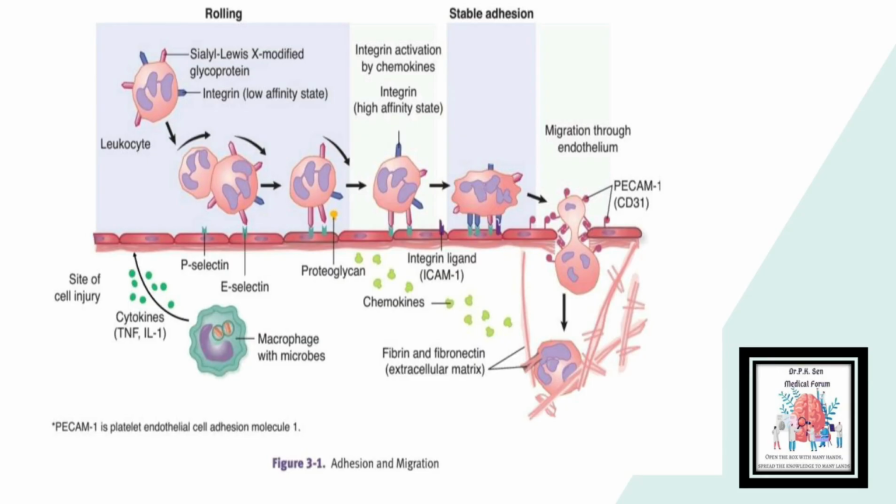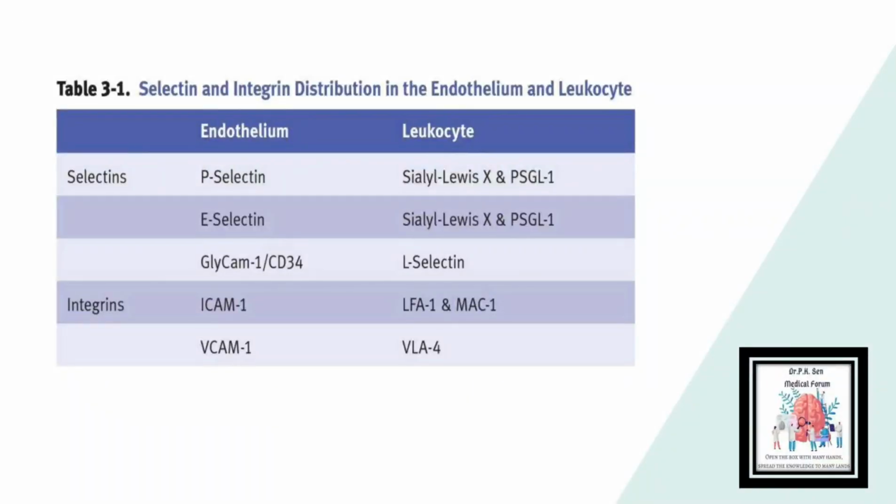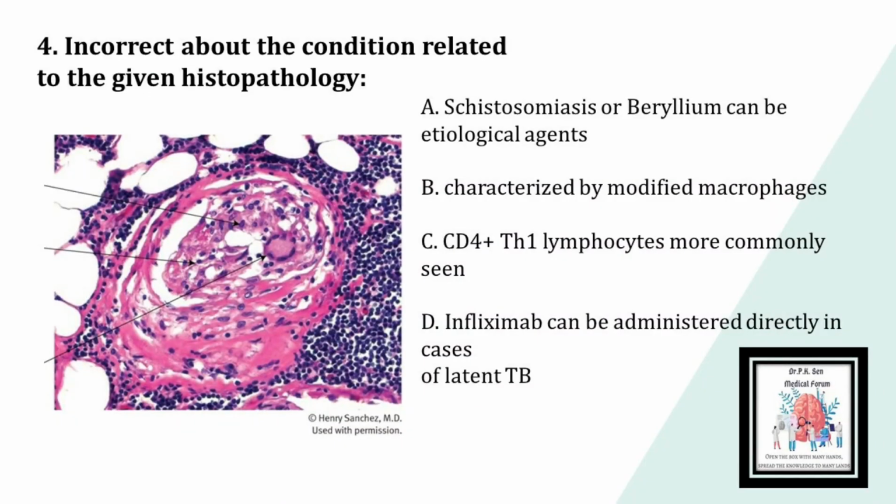Now please kindly pause the video and have a look at the beautiful diagram which shows the adhesion and migration of leukocytes and brush up your facts. Also, go through the table which shows the distribution of selectin and integrins in the endothelium and leukocytes. With this, we have now reached our first image-based question.